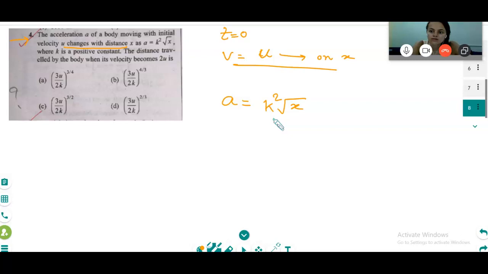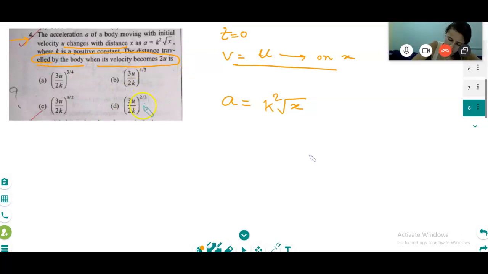Your video is gone, please correct it. Okay. See, k is a positive constant. K is a constant, no problem. When you do the differentiation or integration you will take out the k. Is it clear? The distance traveled by the body when its velocity becomes 2u.